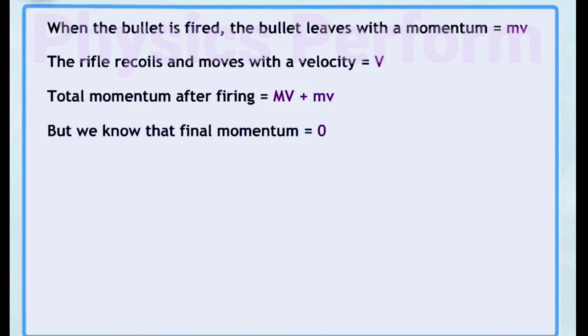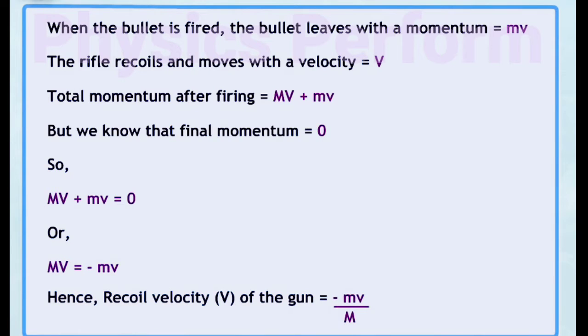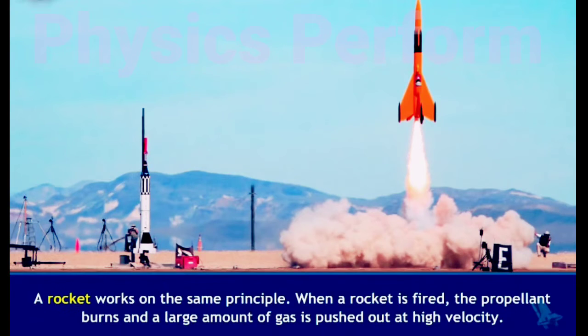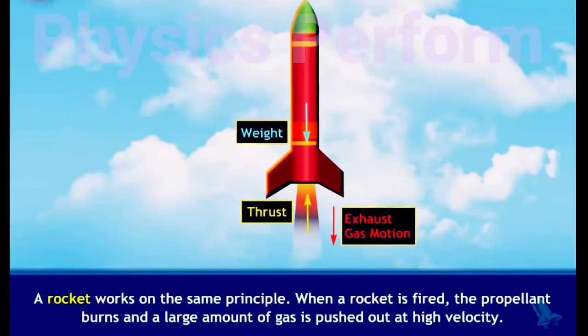Total momentum after firing is equal to mv plus MV. But we know that the final momentum is equal to 0. So mv plus MV is equal to 0, or MV is equal to minus mv. So recoil velocity V of the gun is equal to minus mv upon M. A rocket works on the same principle.